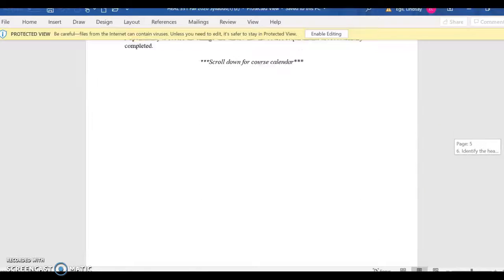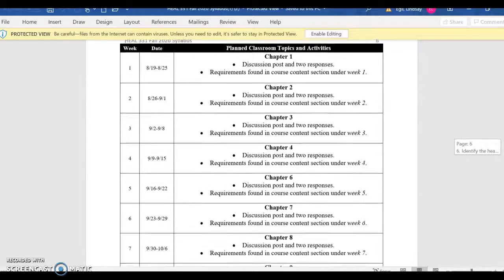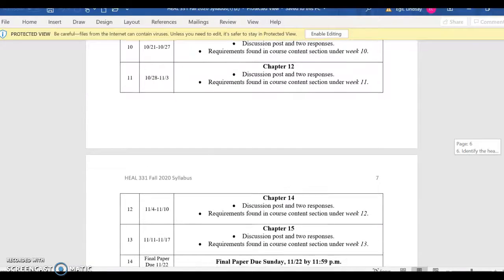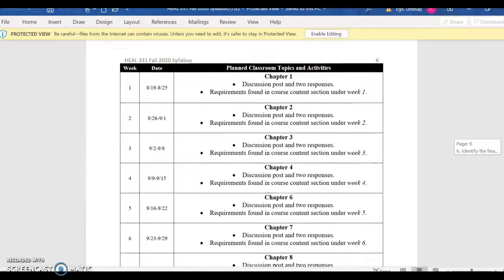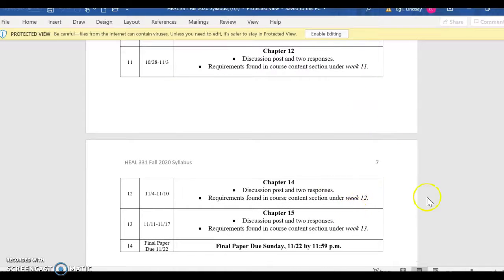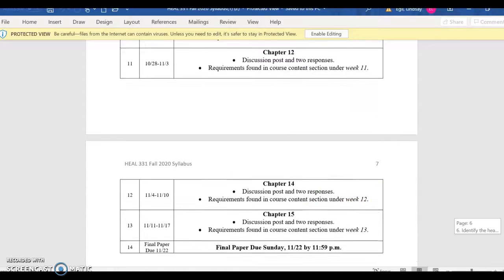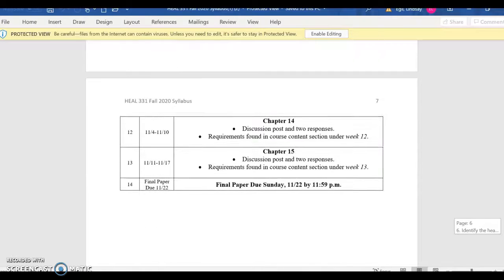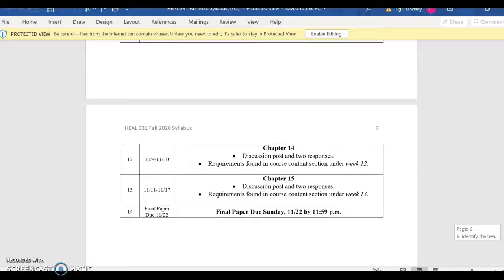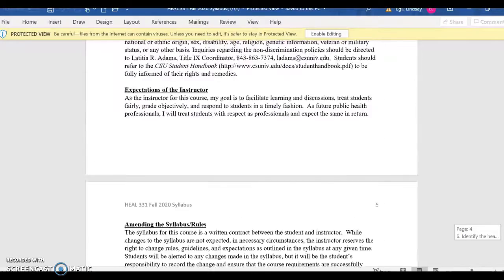So I'm going to come down here. I'm going to let you guys read over all that on your own on the calendar, so you can see the chapter that we're doing. You can see most of them are just progressively in order, but you'll see coming from 12 to 14, we've skipped chapter 13. I think that's the only time that we've skipped one, but it just gives you an idea. Your final paper is due Sunday, 11/22. That is in lieu of a final exam. So just keep that date in mind. Know that you're going to have that final week.